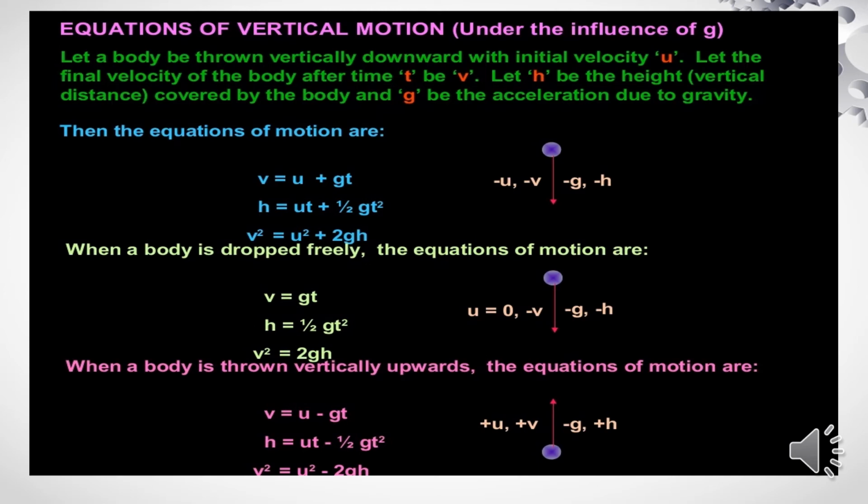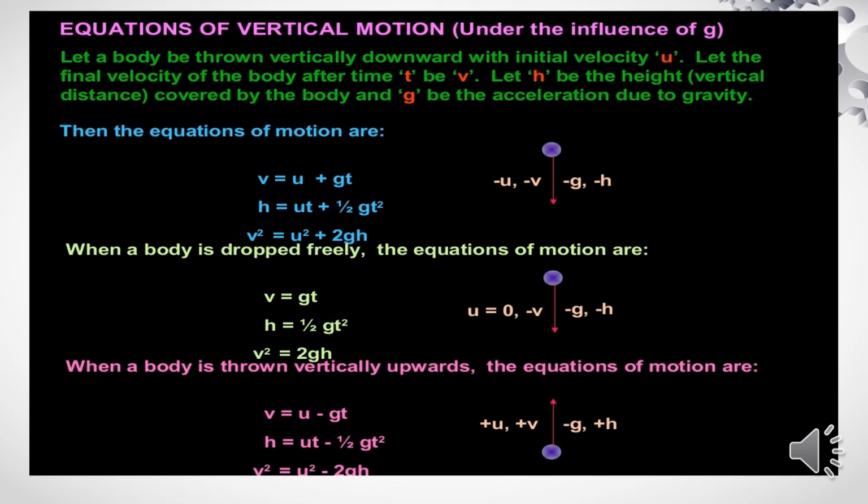Then the equation of motion we know very well, v is equal to u plus at. Now we are considering the influence of g, that is v is equal to u plus gt. And what is the distance formula? h is equal to ut plus half at square. Now considering the influence of g, h is equal to ut plus half gt square. And the third equation, v square is equal to u square plus 2gh.